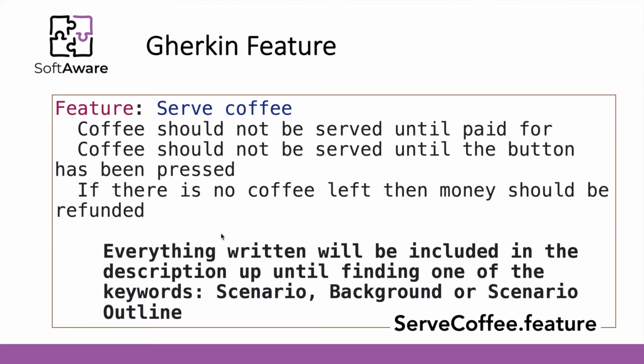Just to make sure that you have understood it, everything written after the feature title and before the next Gherkin keyword will be included in the description and will be completely ignored. So Cucumber will not try to make sense of this description that you have provided. What are the keywords that Cucumber will look for after the feature and the title? It will look for scenario, background, or scenario outline.